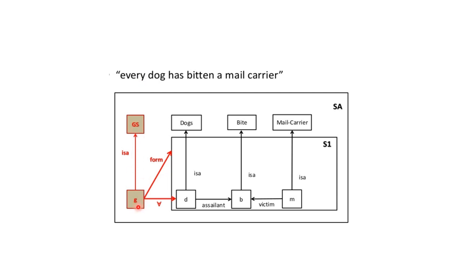Every G has two parts. One is form, another one is universal quantifier. Here the universal quantifier is every dog. So this universal quantifier is related to D. We need to mark this in a rectangle because every dog is related with some bite and a mail carrier.